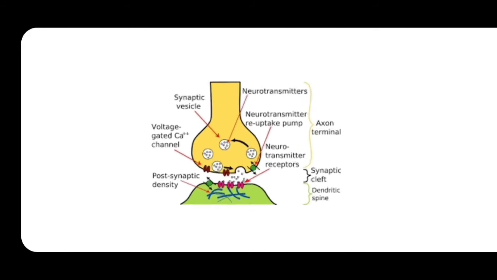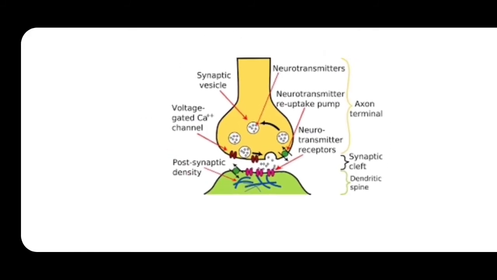In this you can observe, upside, the yellow colored one is the axon terminal. Then down, the green colored one is the dendrite part of the other neuron.